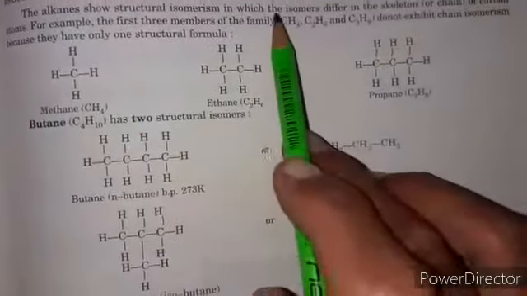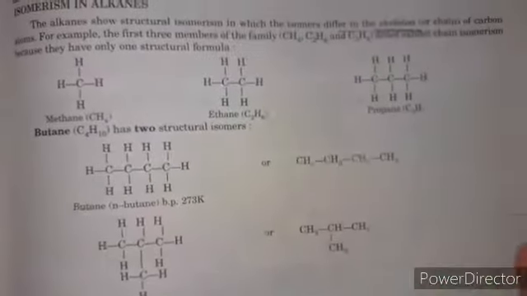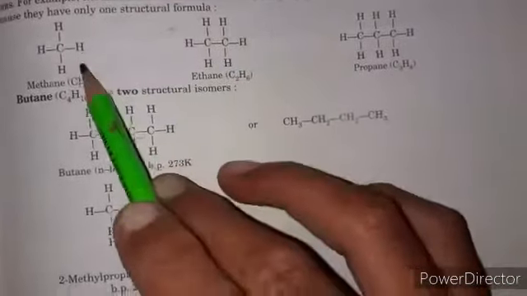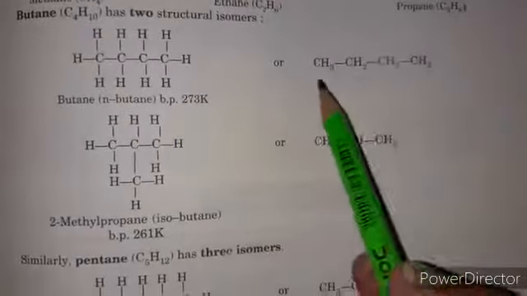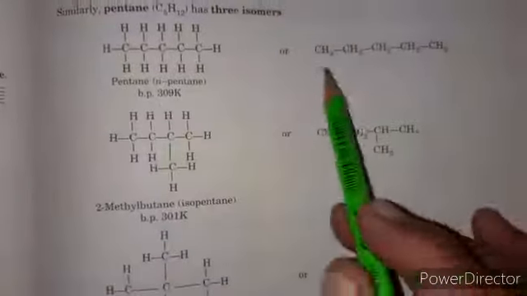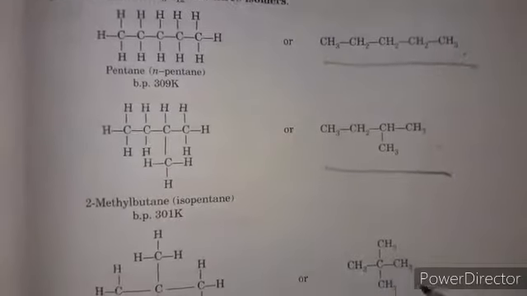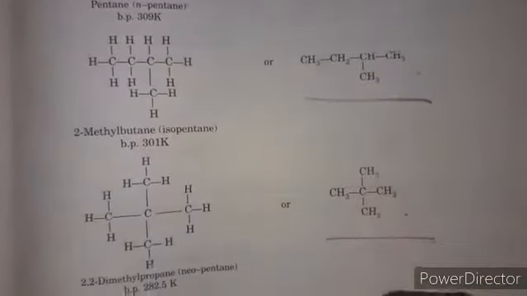Next is isomerism in alkanes. Alkanes show structural isomerism, in which isomers differ in skeleton or carbon atoms. The first three members don't show any chain isomerism because they have only one structural formula: methane, ethane and propane. But butane shows two isomers, a linear chain and a branched chain. And pentane shows three isomers: linear, branched and highly branched. So it's normal pentane, isopentane or neopentane. This topic we already discussed.